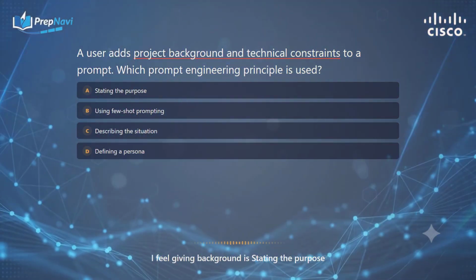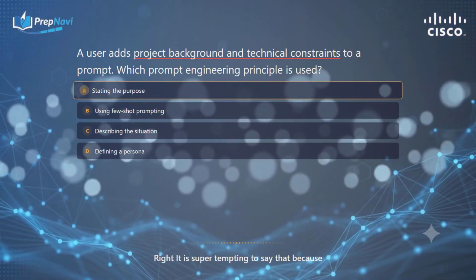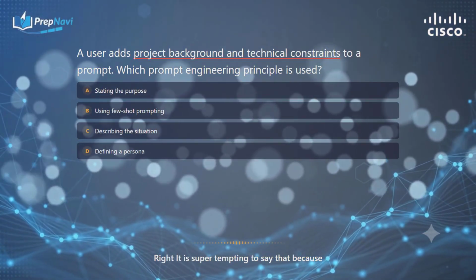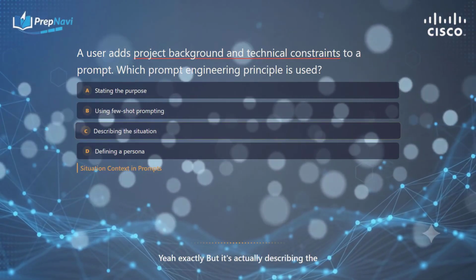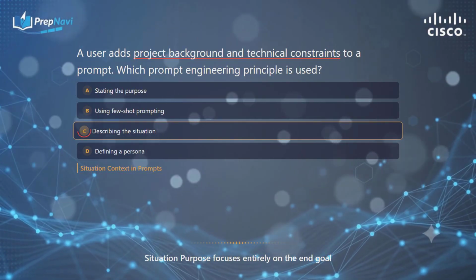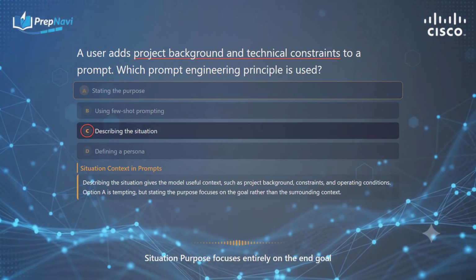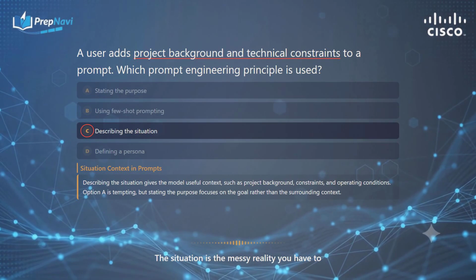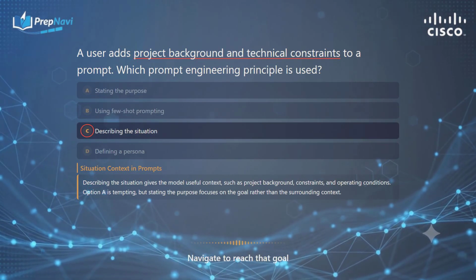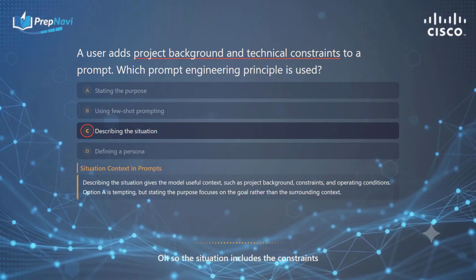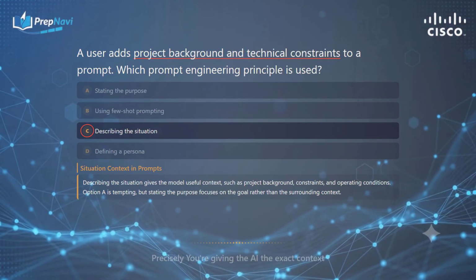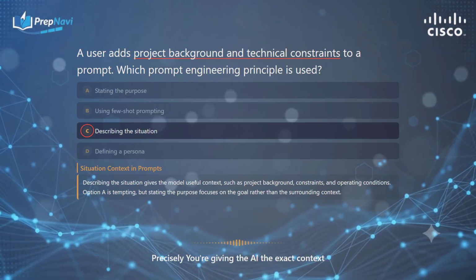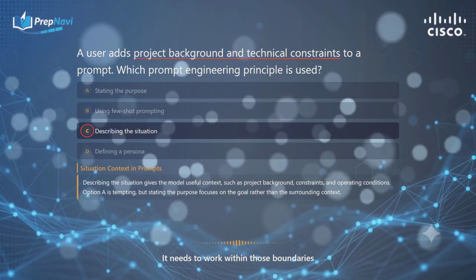I feel like giving background is stating the purpose, right? It is super tempting to say that, because giving background does explain why you're there. Yeah, exactly. But it's actually describing the situation. Purpose focuses entirely on the end goal. The situation is the messy reality you have to navigate to reach that goal. Oh, so the situation includes the constraints and the real-world operating environment. Precisely. You're giving the AI the exact context it needs to work within those boundaries.